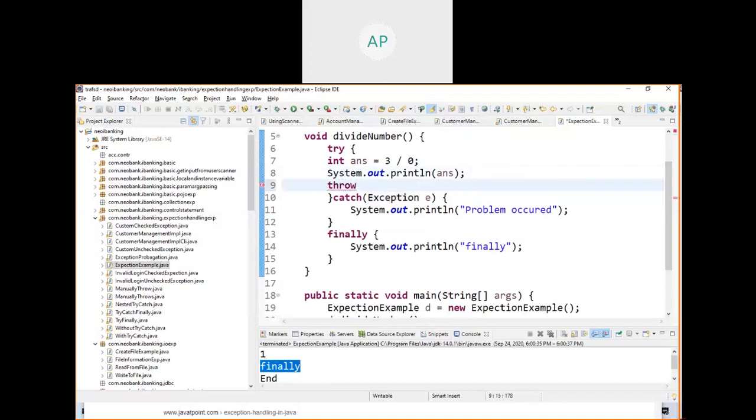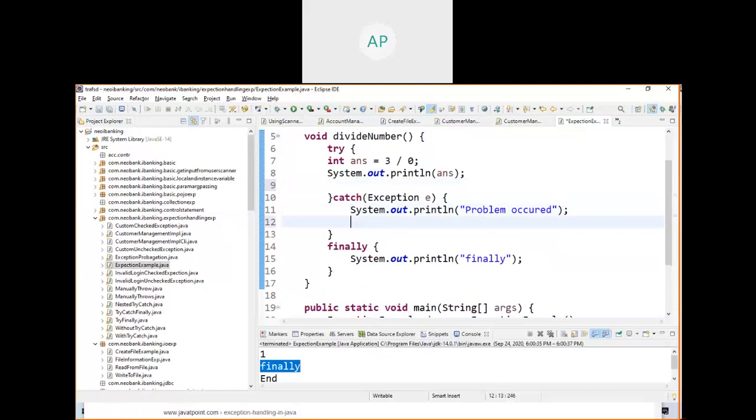You can also throw the exception. You can also write the code to throw the exception. For example, I can also throw the exception by using the throw keyword, THROW. By using this keyword, I can throw the exception. I can write it here, or I can write it anywhere, or else here, Control V.